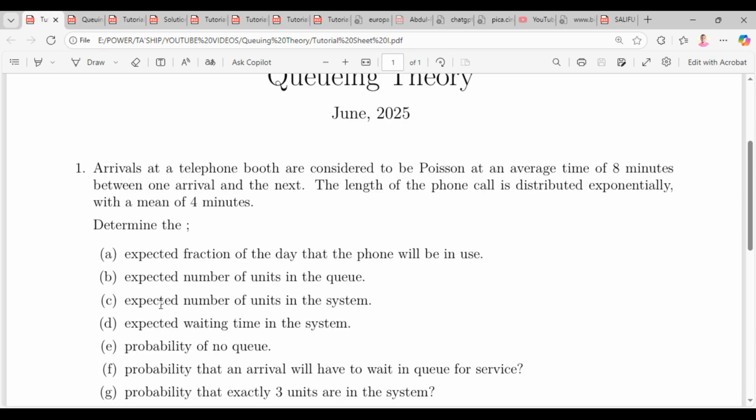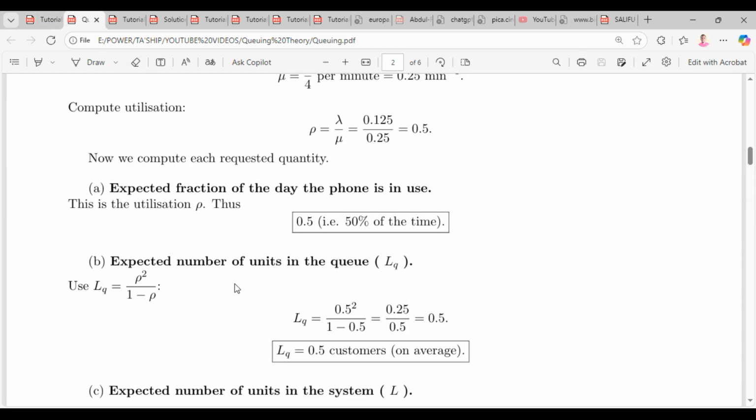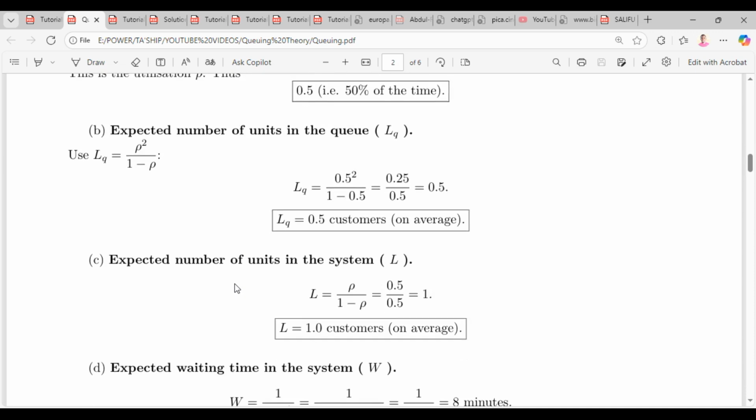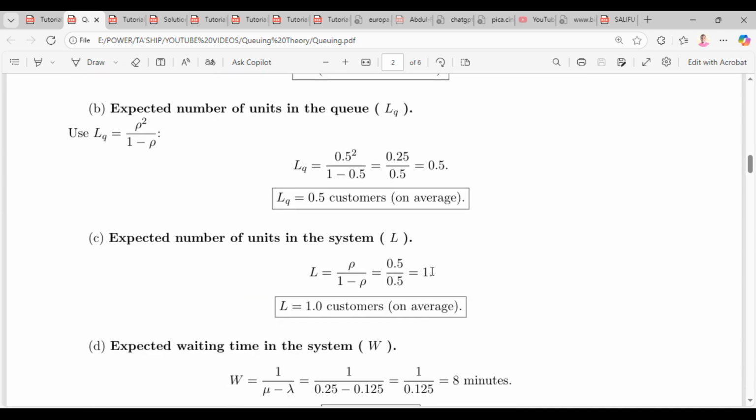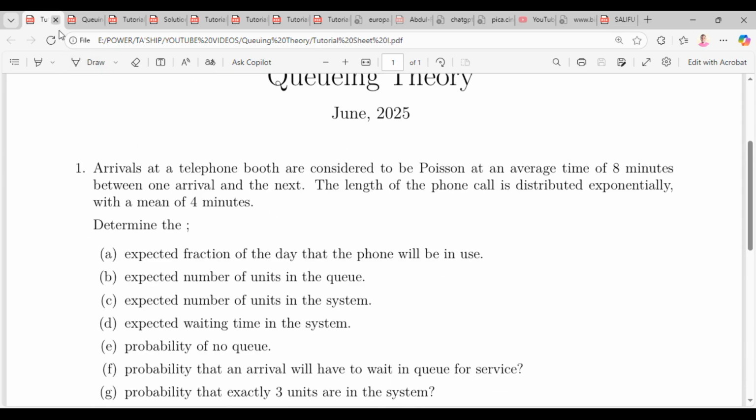The next is the expected number of units in the system. That's the counterpart for the system, so that's going to be rho over 1 minus rho, and we get 1. Yes, we move on to the next. So these are very simple. Once you know the formula and your parameters, just fix them in and get your answer. We don't need to spend much time here.